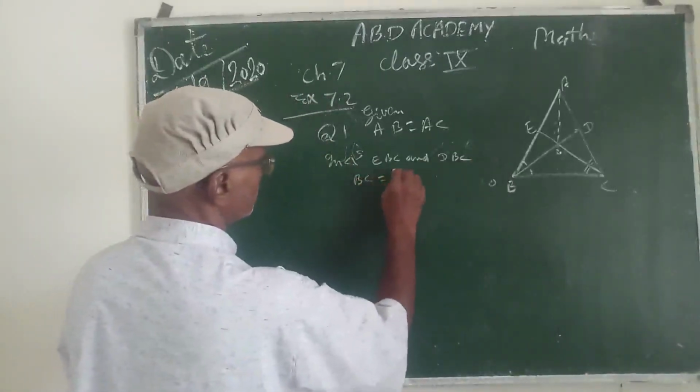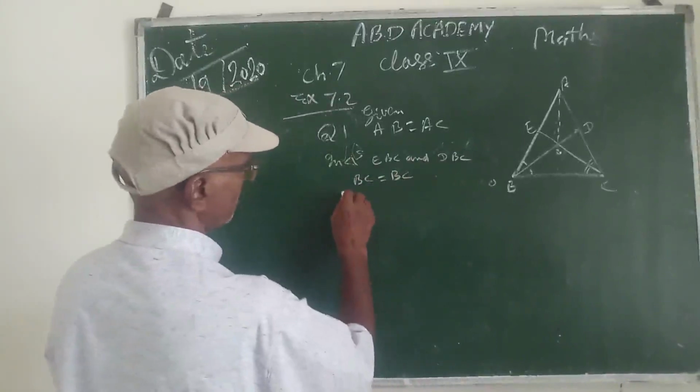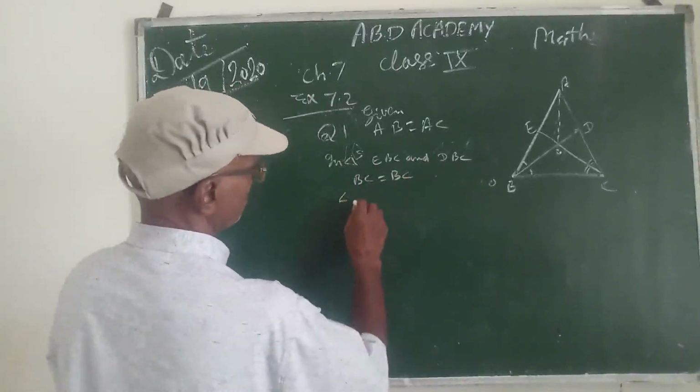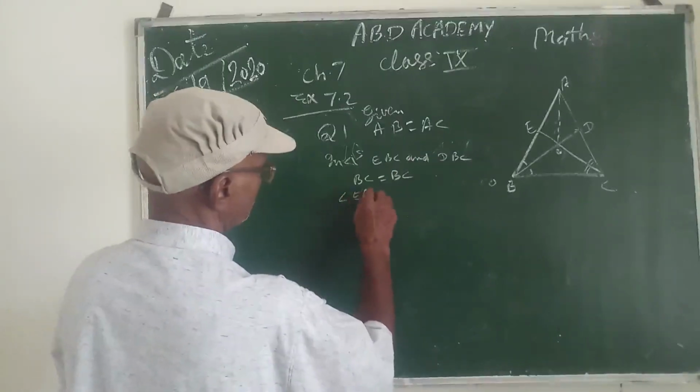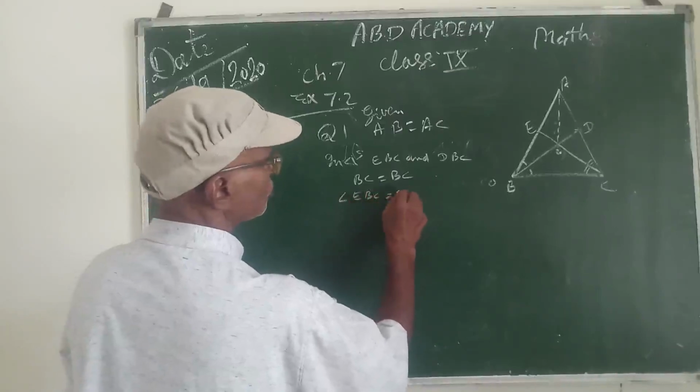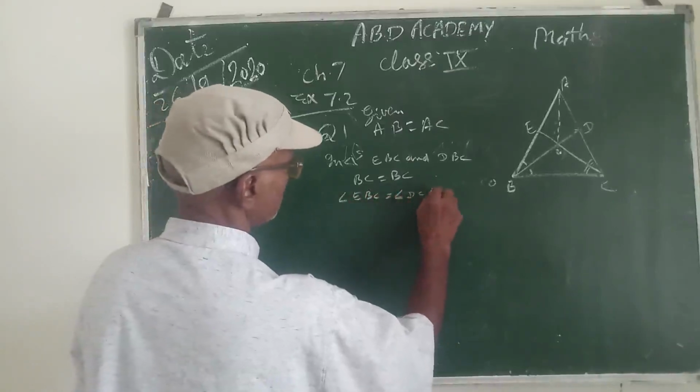BC is equal to BC, which is common. Angle EBC is equal to angle DCB, it is given.